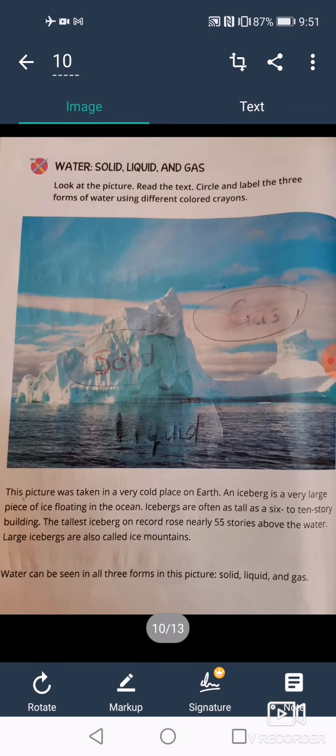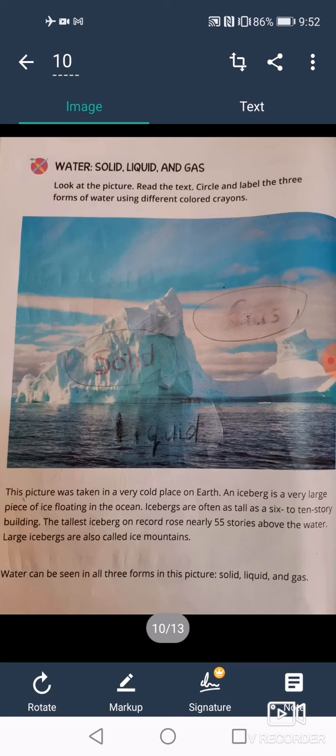Open page 156. Okay, let's read. Look at the picture, read the text, circle and label the three forms of water using different colored crayons. At the top, the white color is the gas form as clouds, and this huge white mountain is a solid, or ice mountain, and down there is the liquid form, which is water.